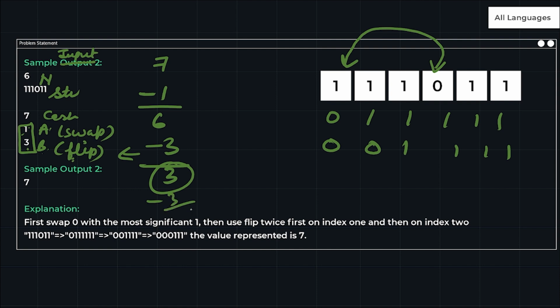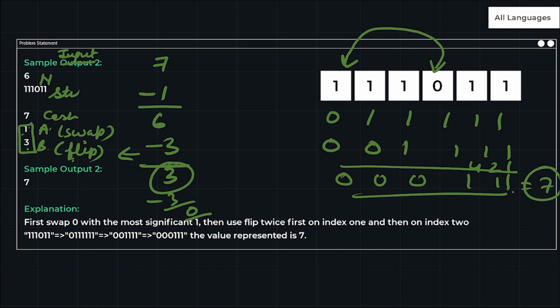So minus 3 will become 0. Let me perform one more flip. But I cannot perform any other operation, even swap or flip. So what I can do is, will this be my answer? Let me check. 1, 2, 4. So my answer is 7. Like this I can perform my operations.